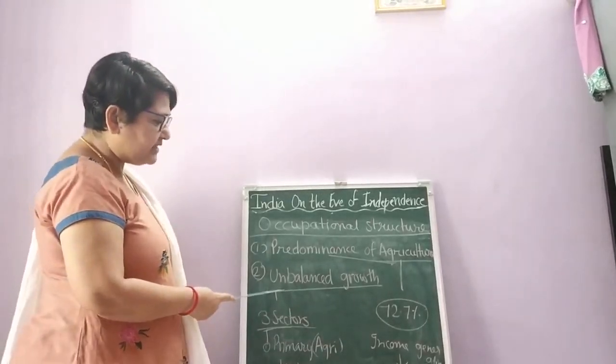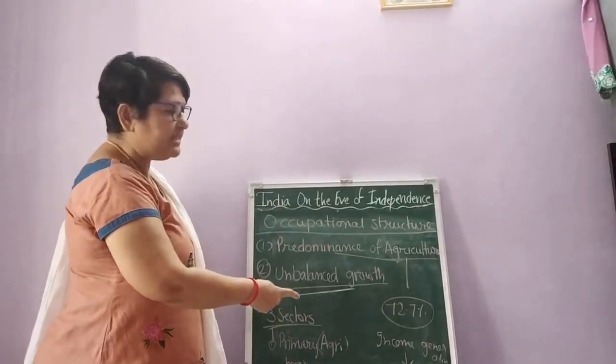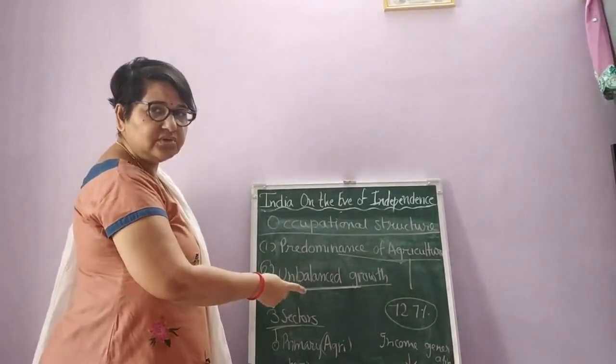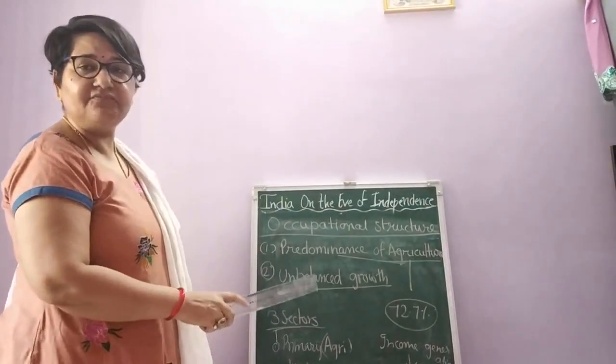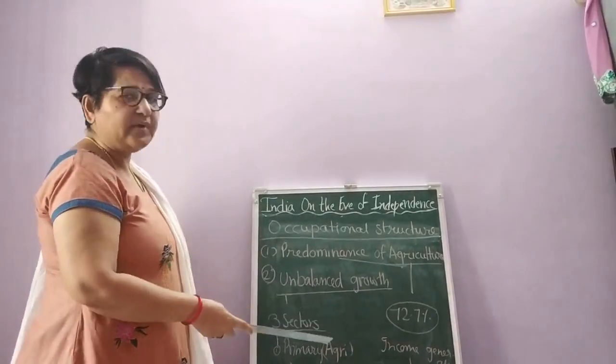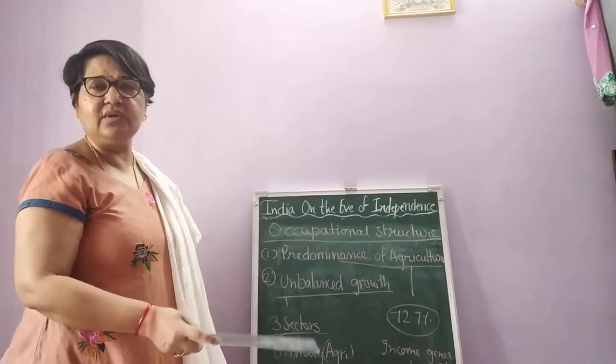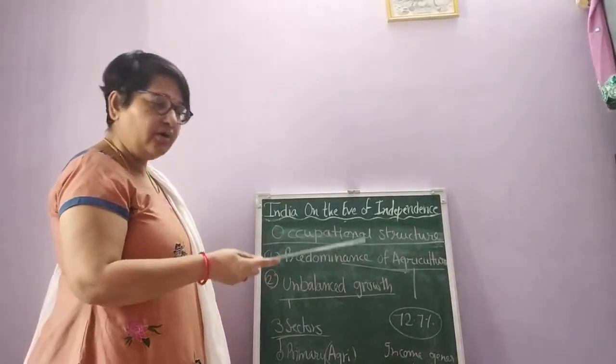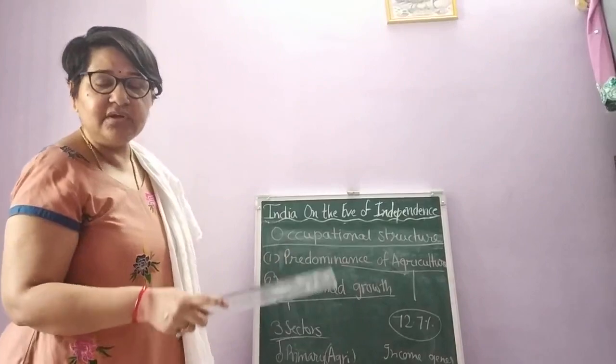Now, if we talk about the second thing, that is unbalanced growth, it can be seen in the Indian economy. What do we mean by unbalanced growth? If we talk about regional, that is state-wise, obviously all the states were not equally developed. If we talk about rural or urban areas, there was no proper growth in both areas.